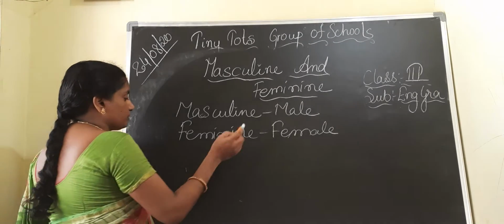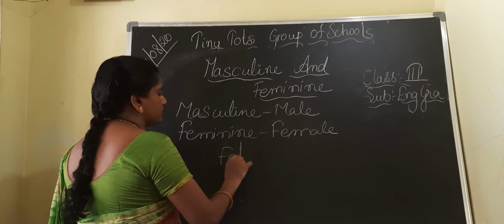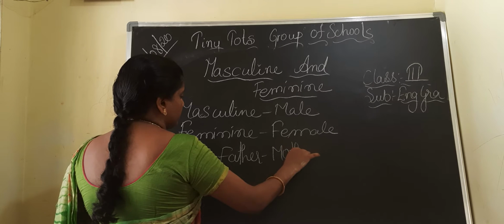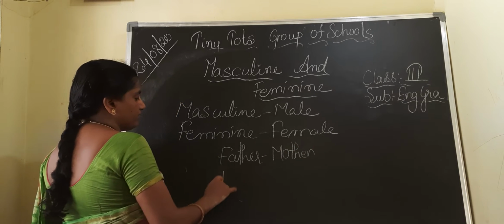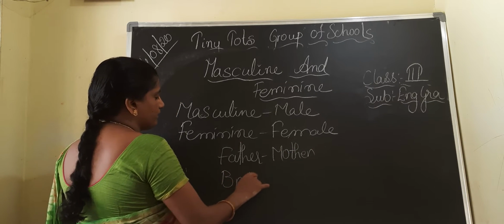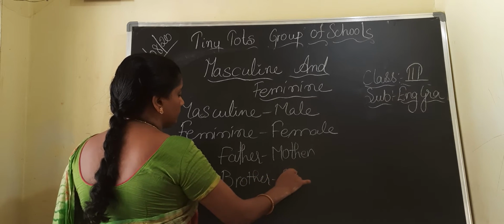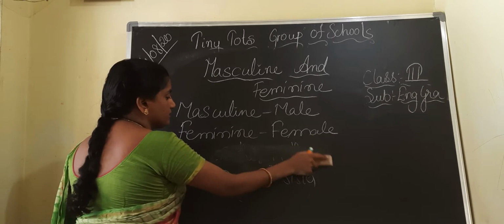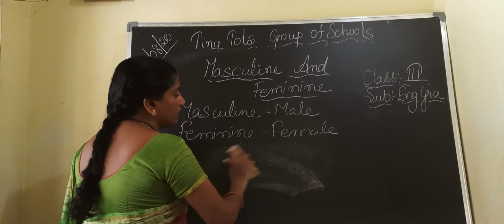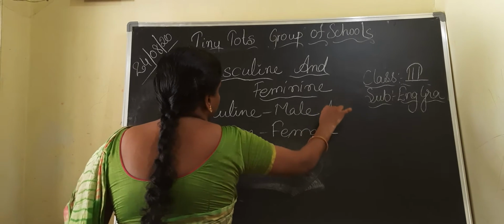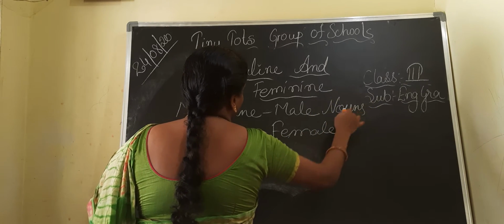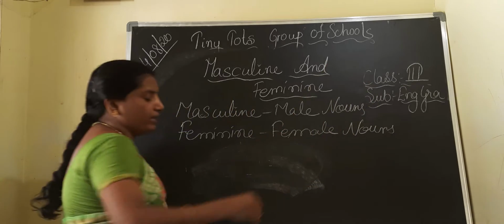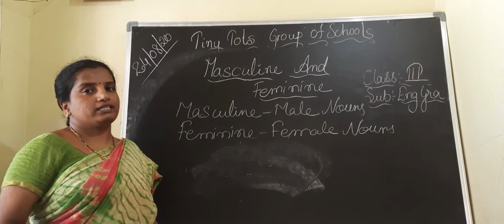Suppose father, masculine. What is the feminine gender? Mother. Brother. What is the feminine of brother? Sister. Okay. So how will you define the masculine gender and the feminine gender? Masculine: all the male nouns are known as the masculine, whereas all the female nouns are known as the feminine gender.